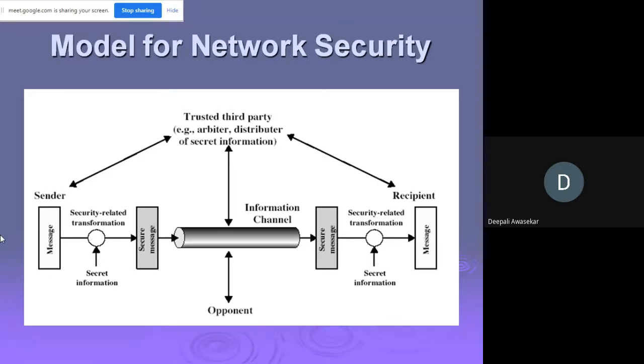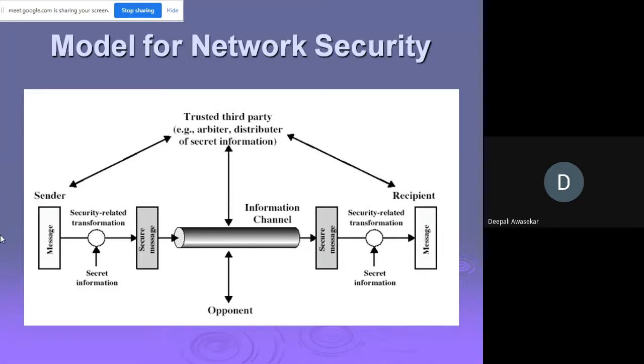It is a logical information channel established by defining a route through the internet from source to destination and by cooperative use of communication protocols. Security related transformation on the information to be sent, for example, encryption of the message, which scrambles the message so that it is unreadable by the opponent.